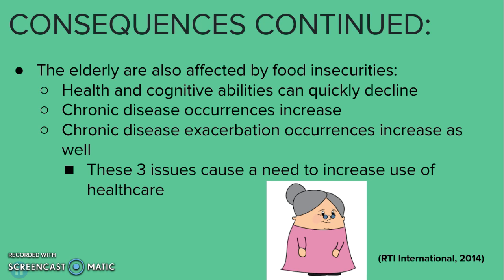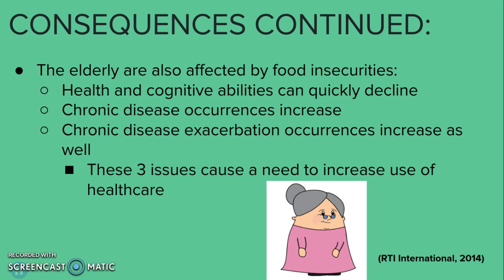Chronic disease occurrences increase, as well as exacerbation of those diseases if they're not able to access what they need. For instance, if you have a dialysis patient that cannot afford healthy food and stay away from the junk food that contains phosphorus, sodium, potassium, things of that nature, exacerbations of their kidney disease can take place.